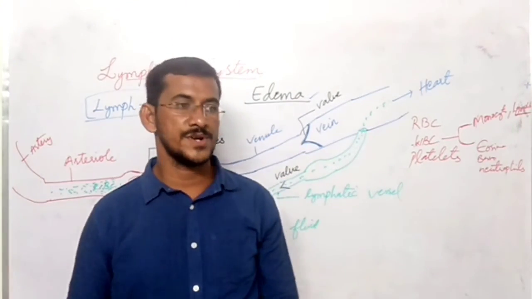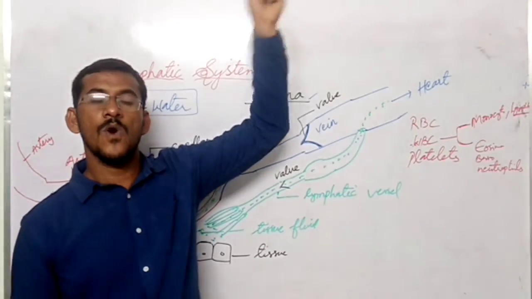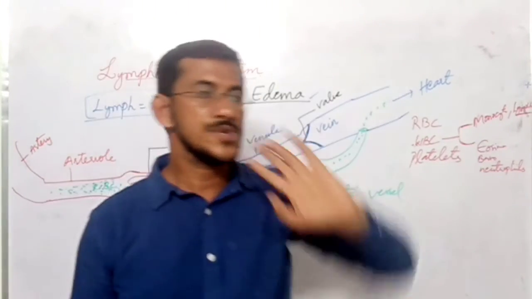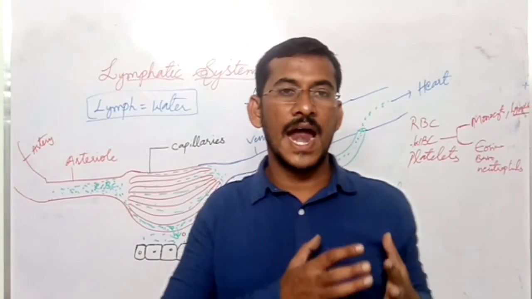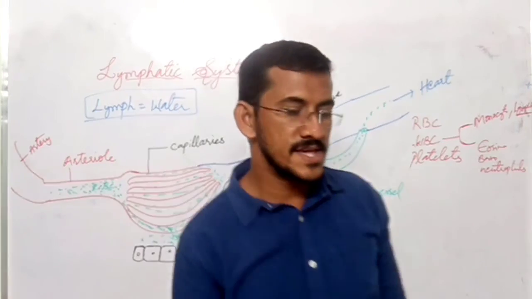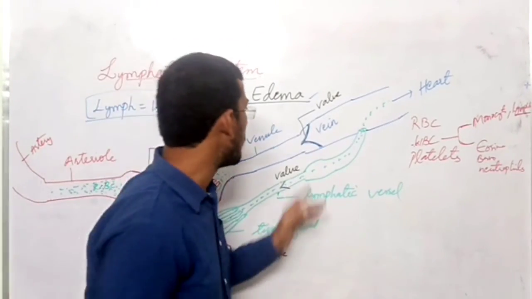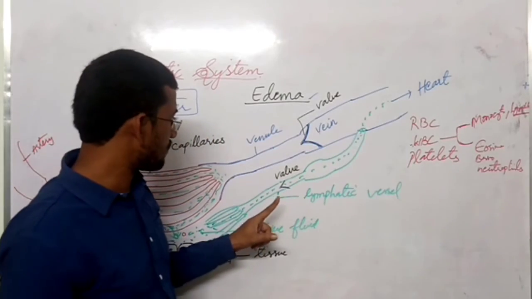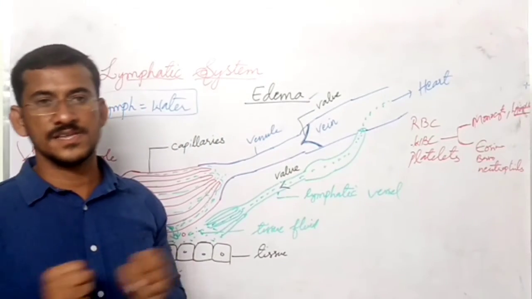When you switch on the motor, the water from the lower tank moves into the upper tank. So what happens here, we have the heart. Whenever the heart pumps the blood with pressure, in the arteries blood flows with high pressure. But in veins and lymphatic vessels, pressure is required.